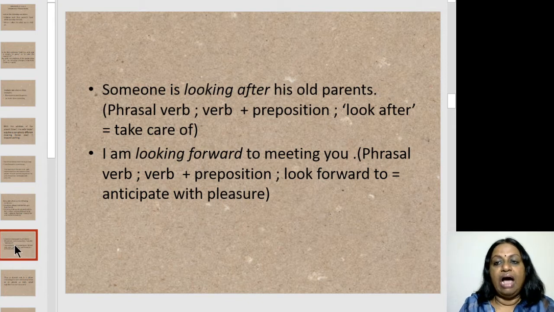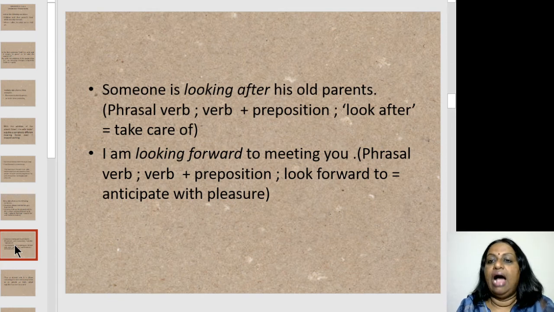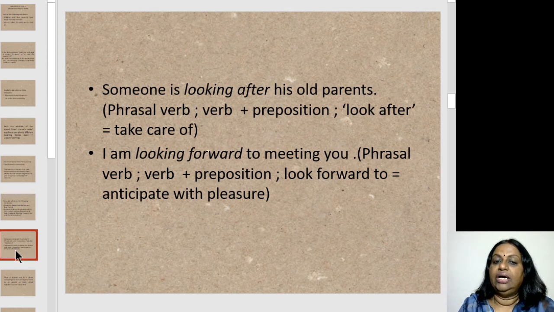Someone is looking after his old parents. Okay, phrasal verb looking plus the preposition after, looking after means taking care of. I am looking forward to meeting you. Again, looking forward is a phrasal verb. It means anticipate with pleasure.